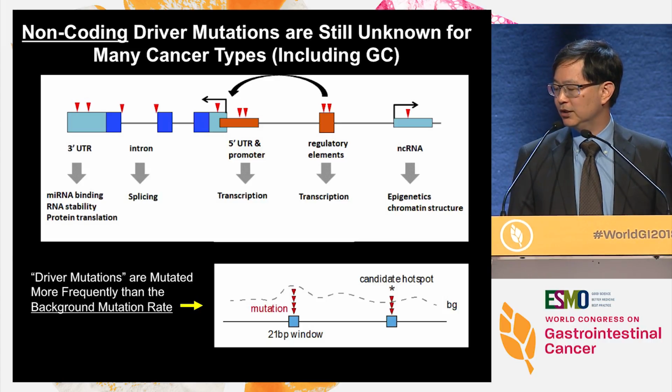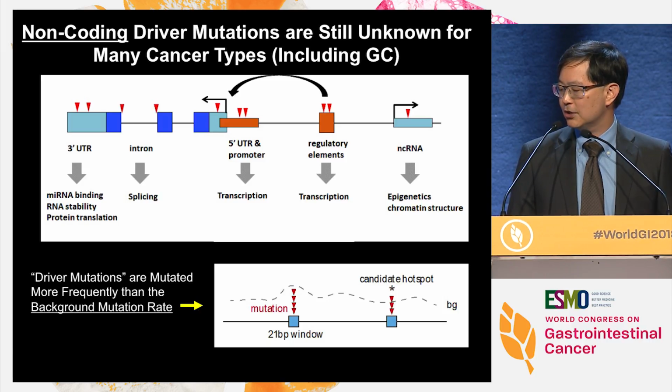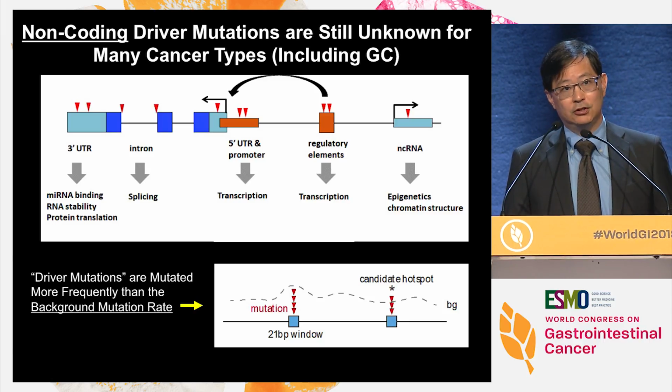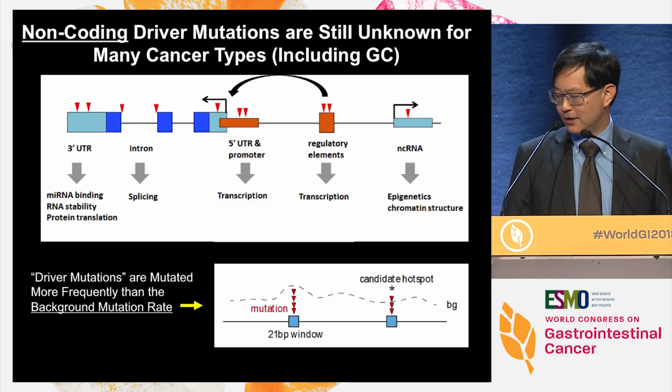As a cartoon here, we have two regions: in one you have an absolute number of 4 mutations, and in the other 3 mutations. But if the background mutation rate of this particular locus is high, then this is not considered a driver mutation because it's just following the background mutation rate. However, over here, if the number of mutations is above the background mutation rate, then this corresponds to a driver mutation, which emphasizes positive selection, and then we can go in and interrogate its function.